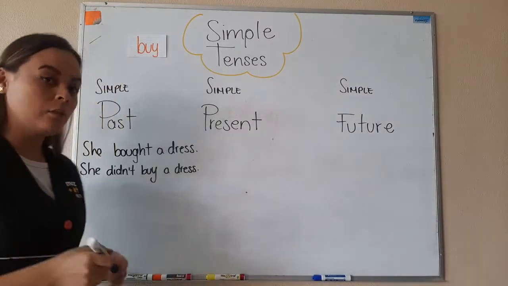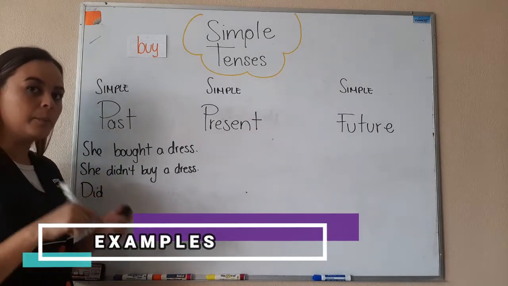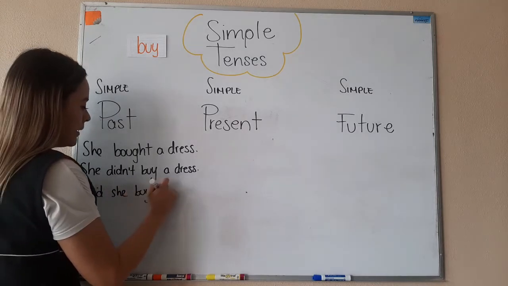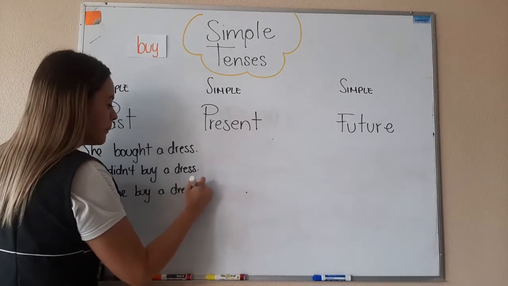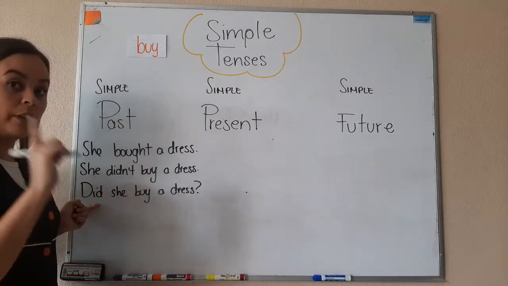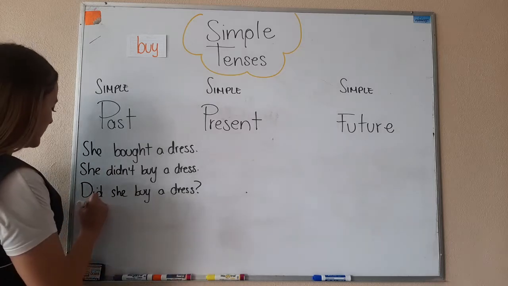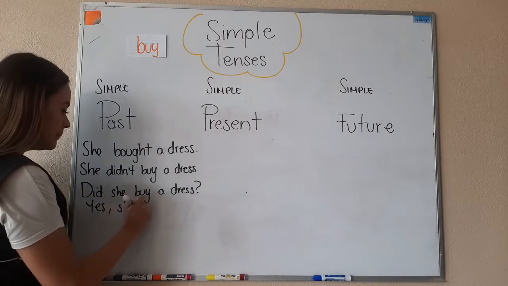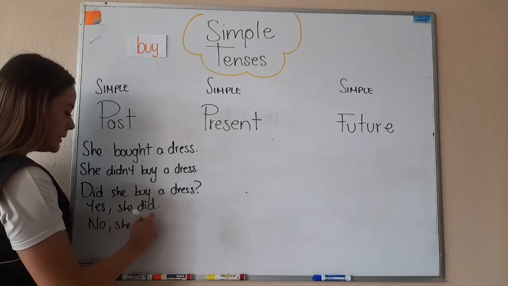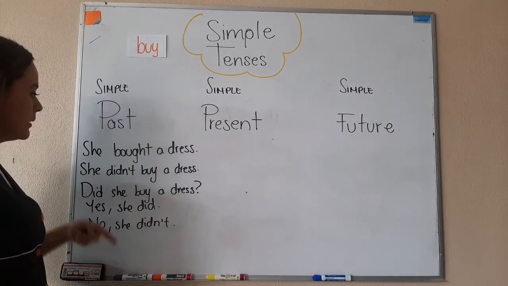Now let's make it a yes/no question. We're going to start with the auxiliary verb. In this case, in the past, is did. Did she buy a dress? Okay, again, the first verb changed, so the second is not going to change. Did she buy a dress? Yes, she did. Or no, she didn't. Okay, so this is in the past.